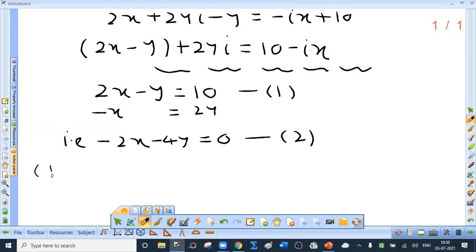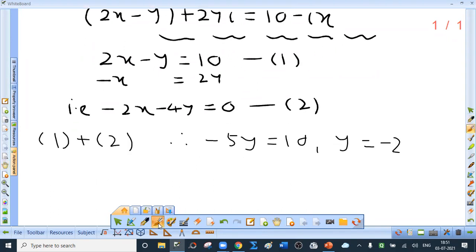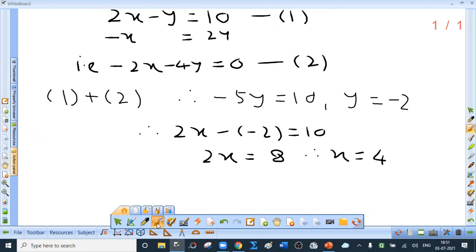So 1 plus 2 gives us minus 5y equal to 10. So what is y? y is nothing but minus 2. Now find out x. Therefore, 2x minus minus 2 equal to 10. So 2x equal to 8. So x is nothing but 4. Write down the answer.